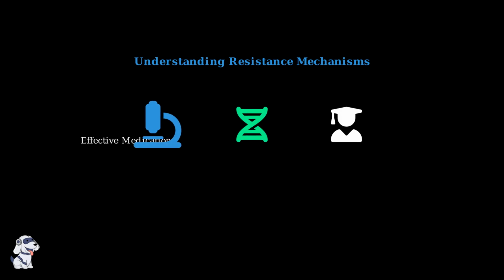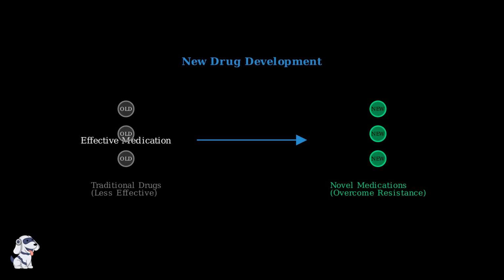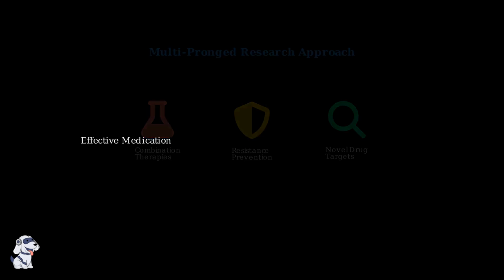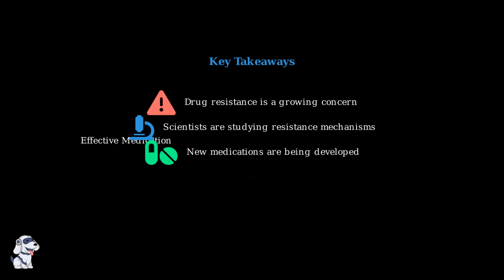Scientists around the world are working hard to understand exactly how Giardia develops resistance. They study the parasite's genetic makeup and cellular mechanisms to identify weak points. This research has led to promising developments. Scientists are creating new medications with different mechanisms of action that can overcome existing resistance patterns. The fight against drug resistance requires a multi-pronged approach. Researchers are also developing combination therapies and exploring ways to prevent resistance from developing in the first place. These research efforts give us hope for the future. While drug resistance remains a serious challenge, the scientific community is actively working to stay one step ahead of this adaptable parasite.